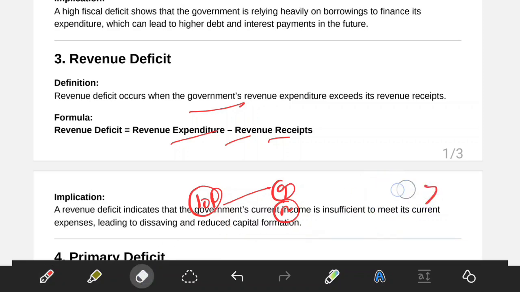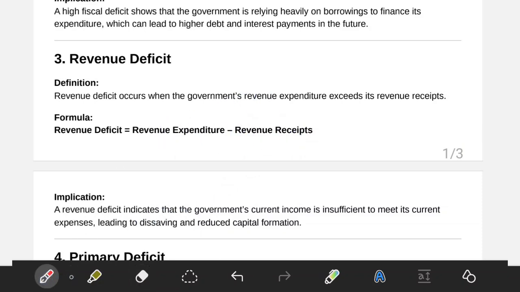So if the revenue deficit is increasing, it means the government does not have enough money for capital formation, nothing but creating assets like infrastructure, roads, or markets for agriculture or any kind of systems. Okay, clear?